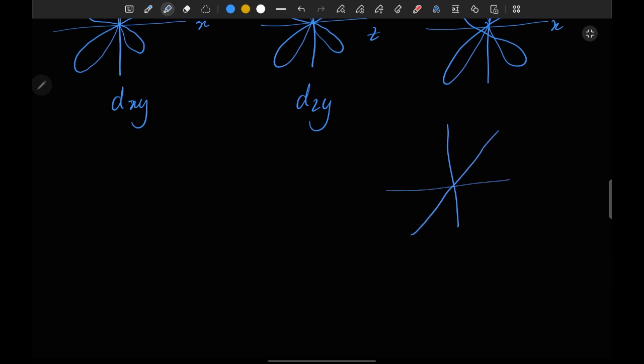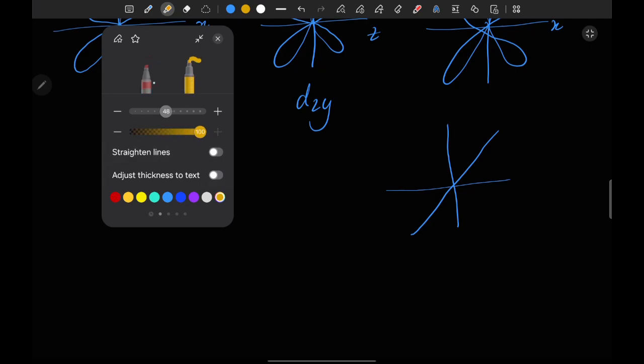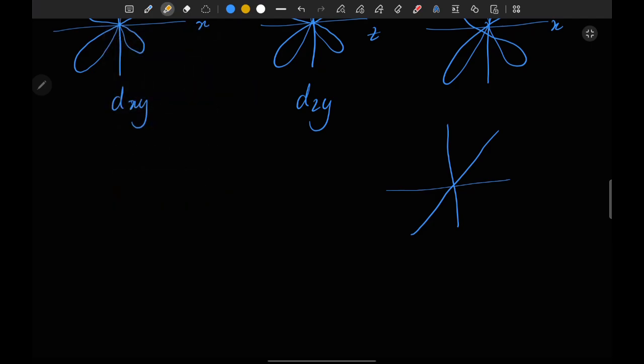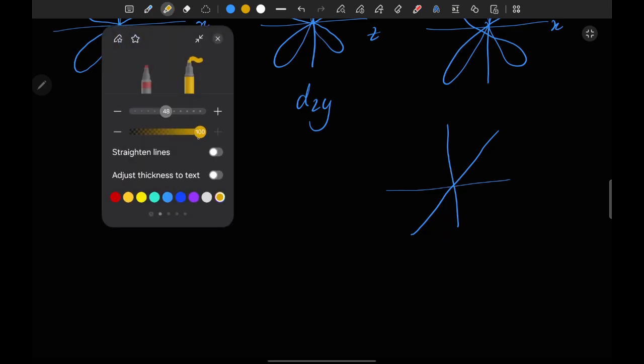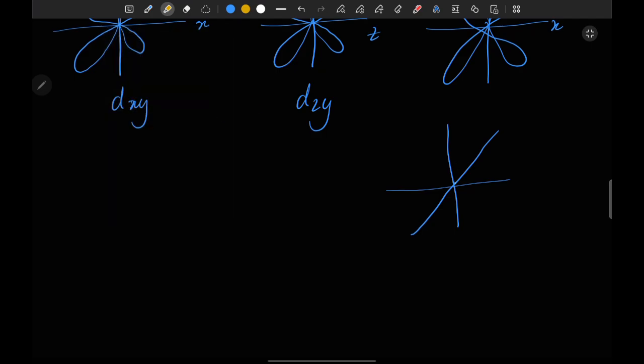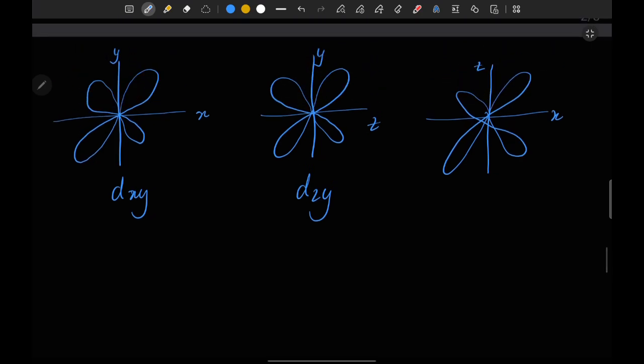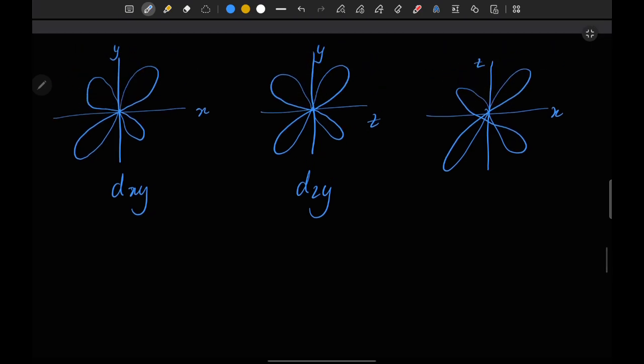So if this is our first loop for the x and y plane, then this will be our next loop for the z and y. Leave it here, it's very confusing. So let's assume that type of plane. Okay.